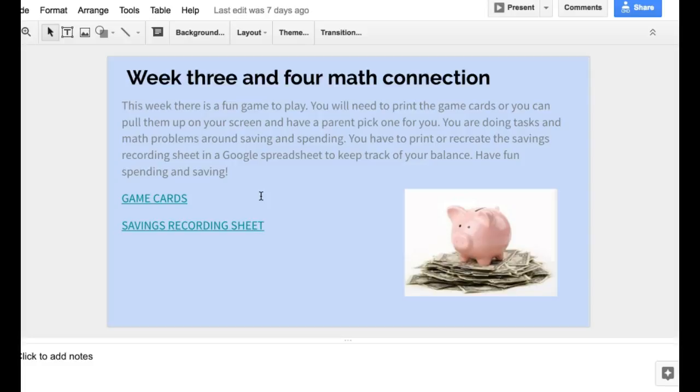You have to print or recreate the savings recording sheet in a Google spreadsheet to keep track of your balance. Have fun and keep track of that spending and the saving. You'll need to click these links to access both of those. So the game cards and the saving recording sheet. And like I said, you could recreate this savings recording sheet in a Google spreadsheet if you don't want to print it. All right, have fun.